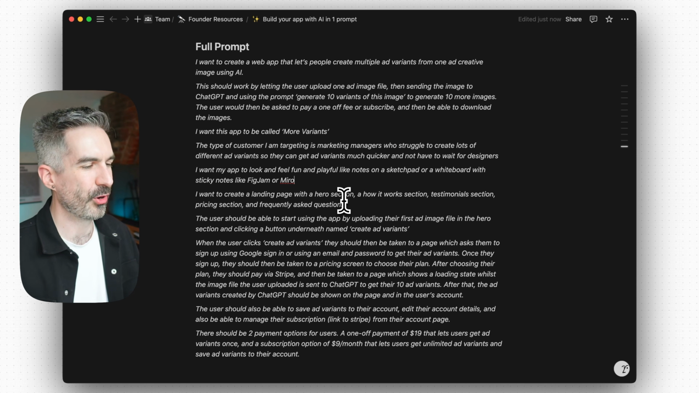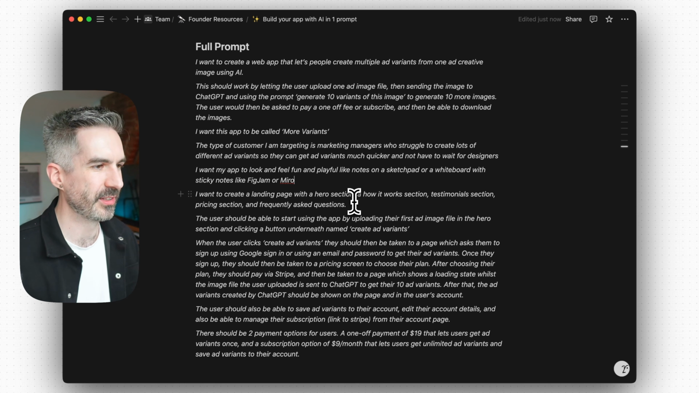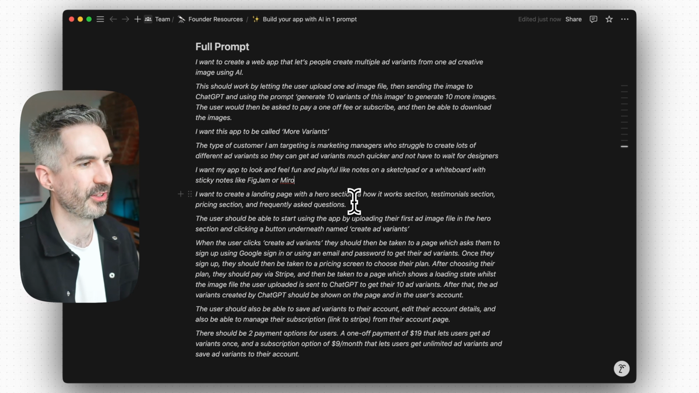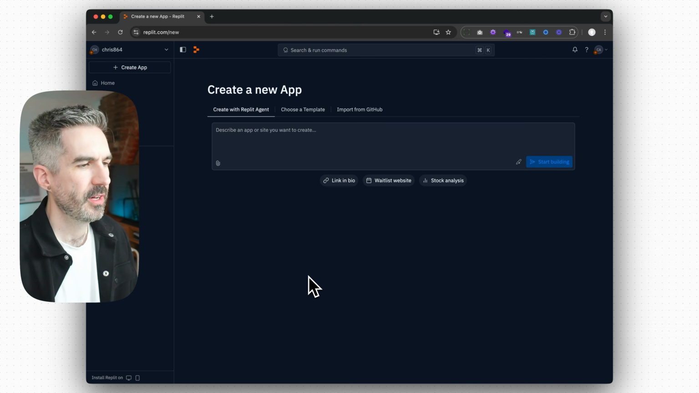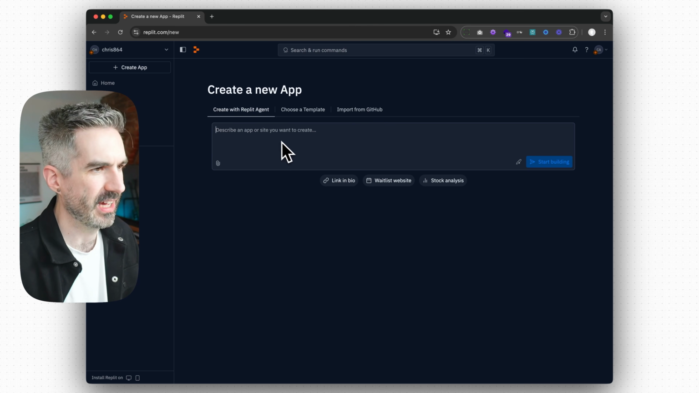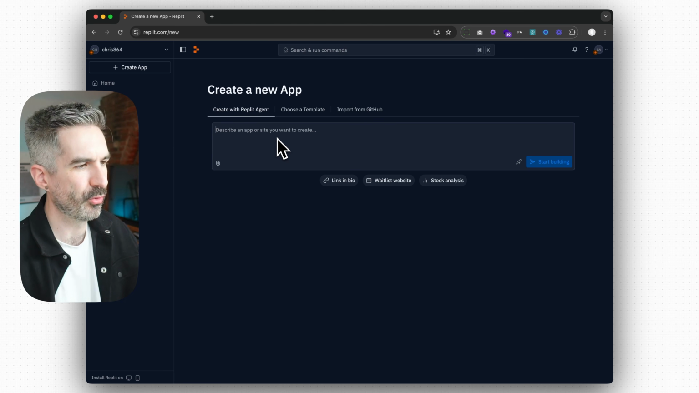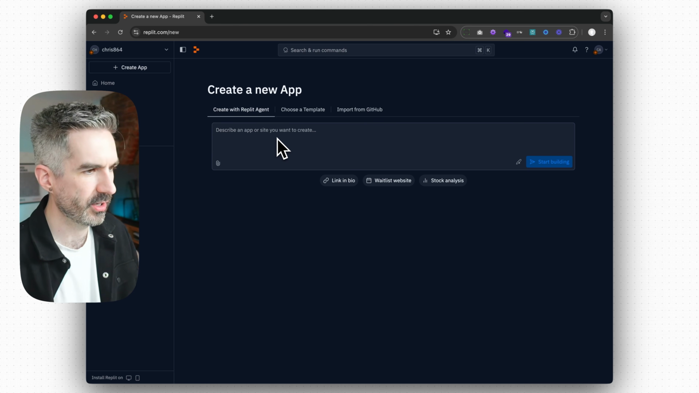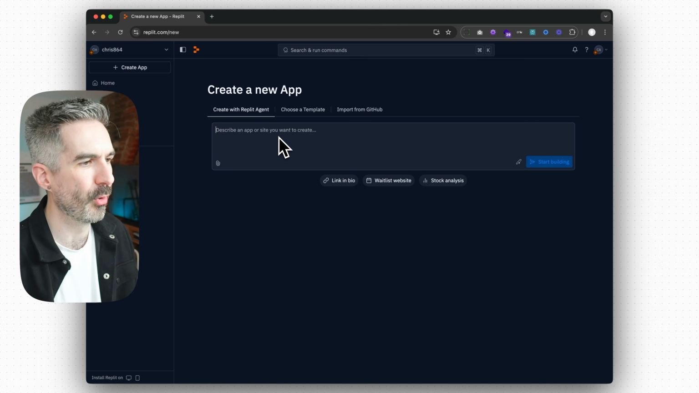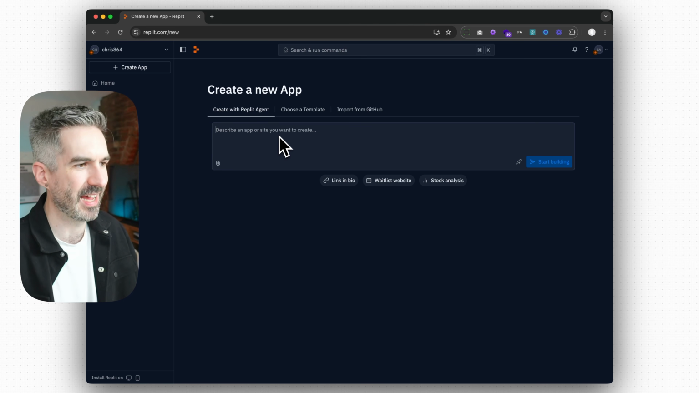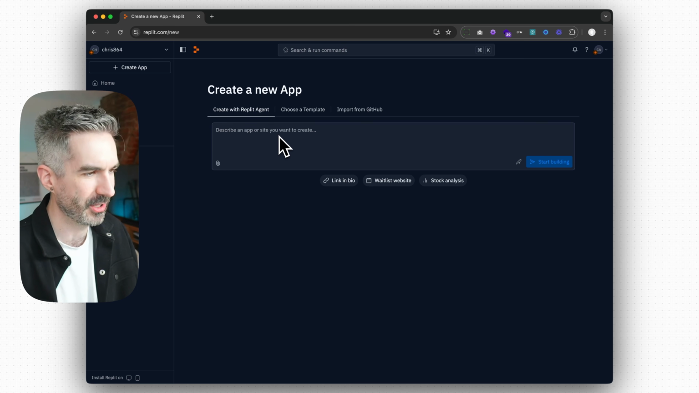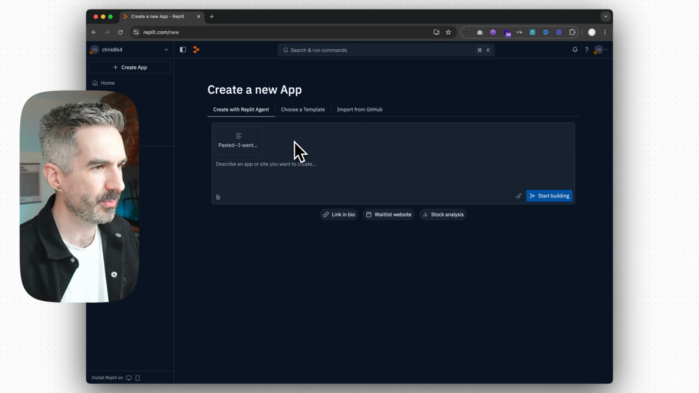So let's take this prompt, pop it into Replit, see what it builds and whether it's going to get close to the MVP version of this app. All right, we're in Replit and I'm going to paste in my prompt that we put together through that framework for this app idea called More Variants, to create ad variants for marketing people. So yeah, let's paste it in.